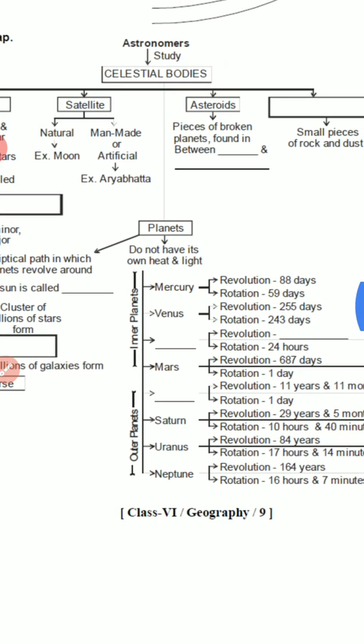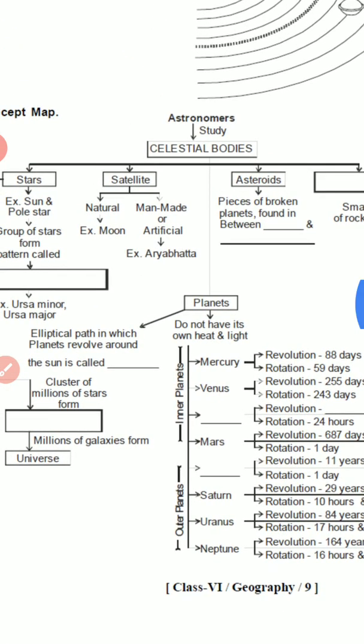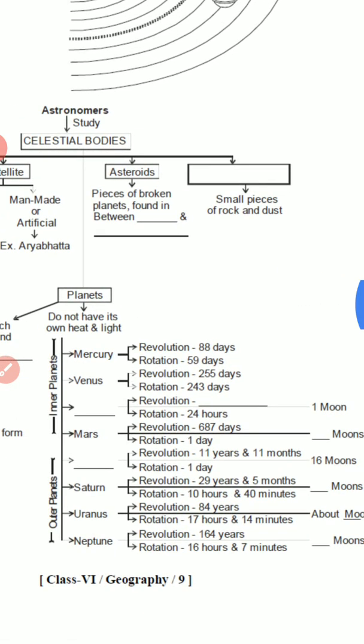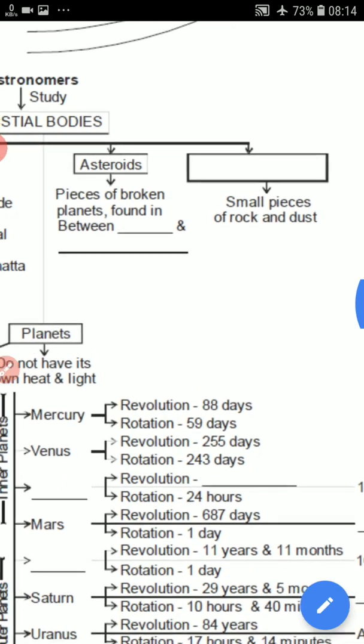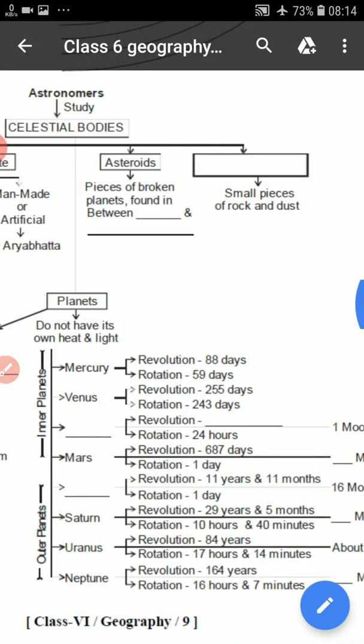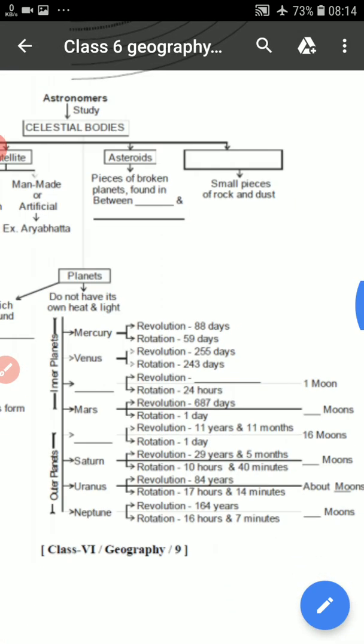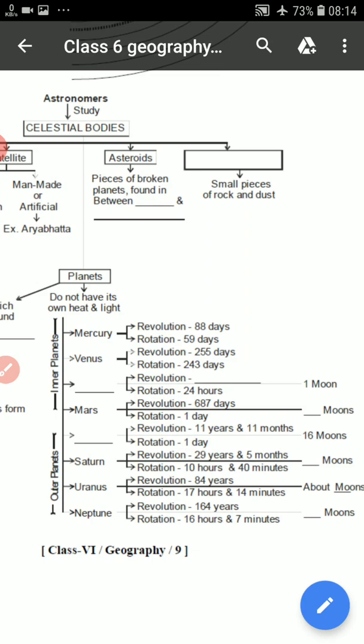And here you will write star, satellites, asteroids, and here you will write meteoroids. Meteoroids are small pieces of rocks. And below asteroids you write pieces of broken planet found between Mars and Jupiter.